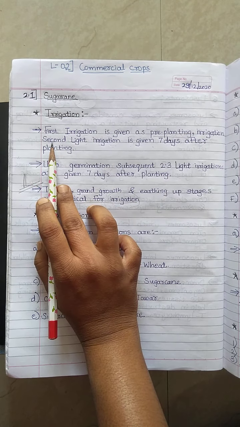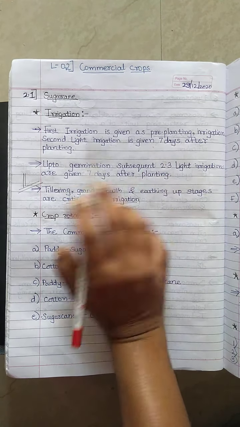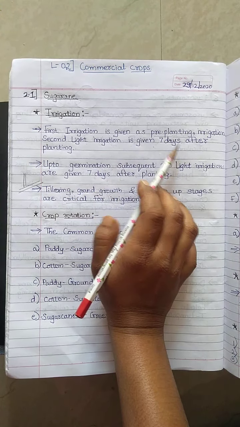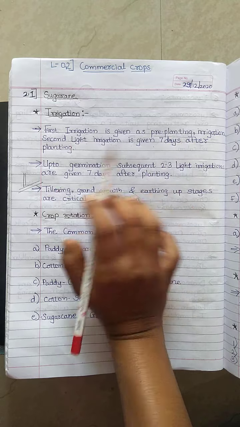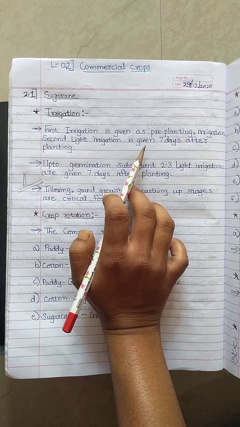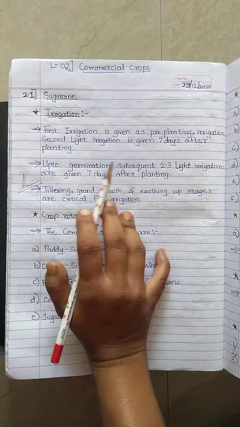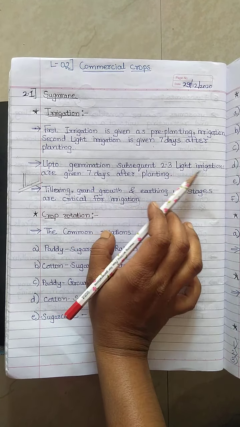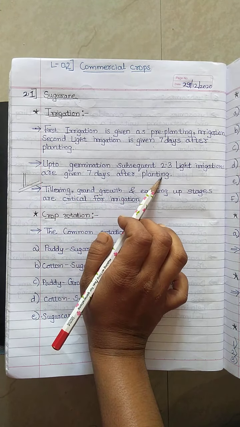Irrigation for the second time is given 7 days after planting. That means after planting the sugarcane set, week to week we give light irrigation to the growing sugarcane farm. Up to germination, subsequent 2 to 3 light irrigations are given, 7 days after planting.